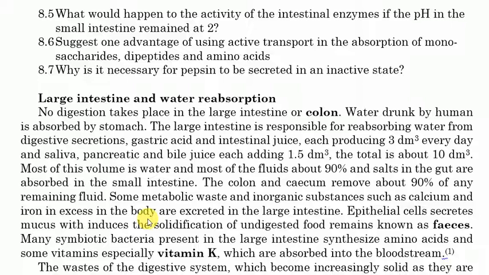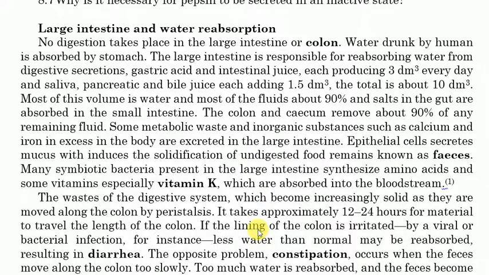Epithelial cells secrete mucus, which induces the solidification of the undigested food remains known as feces. Kwa hiyo unakuta kwamba ni epithelial cells za large intestine ndio zina produce mucus. Ile mucus ina solidify mavi yanakuwa ni magumu. Now sometimes if the mucus is absent, or mucus imekuwa produced in excess, because sometimes in some of the disorders of the colon, maybe carcinoma, yani kama cancer ya colon ya utumbo, kwa cells zinakuwa nyingi, mucus inakuwa kubwa, na ishia mtu anakuwa anaharisha. Why? Because the amount of mucus exceeds.